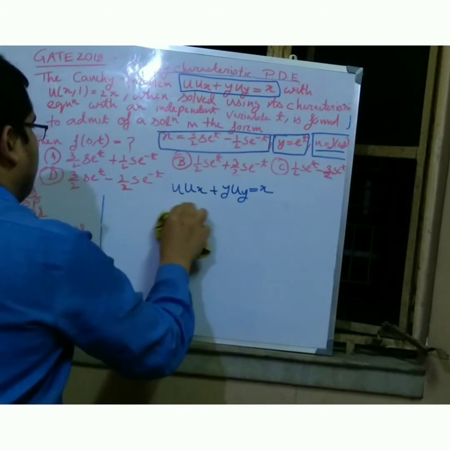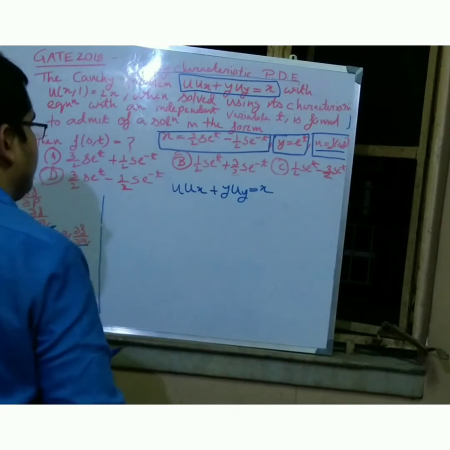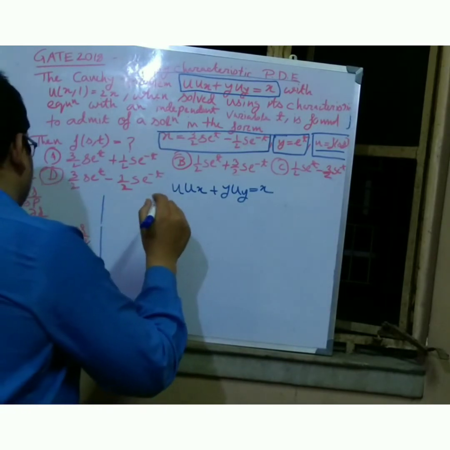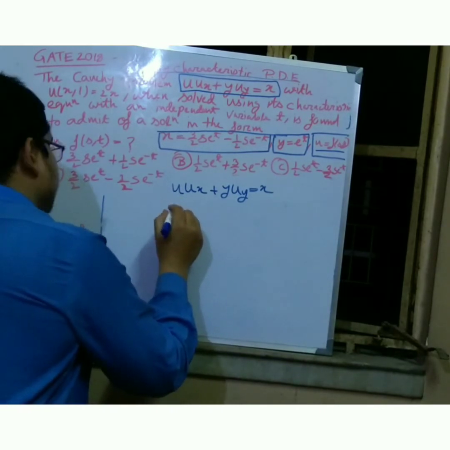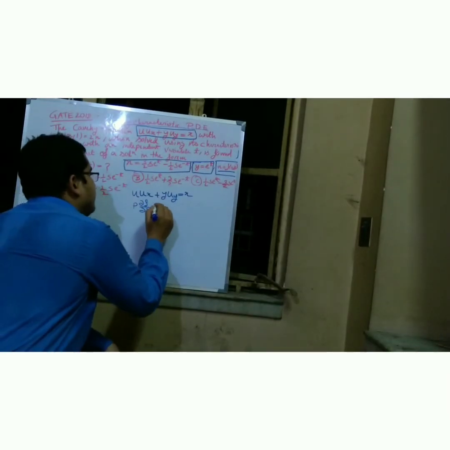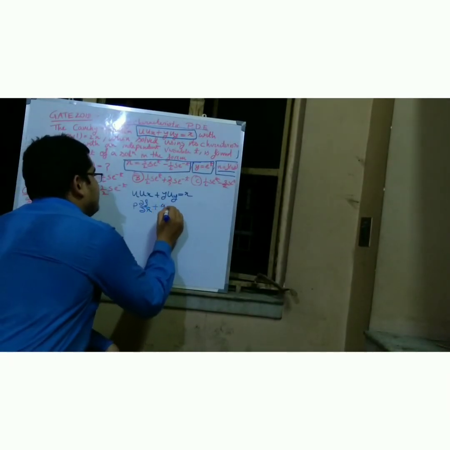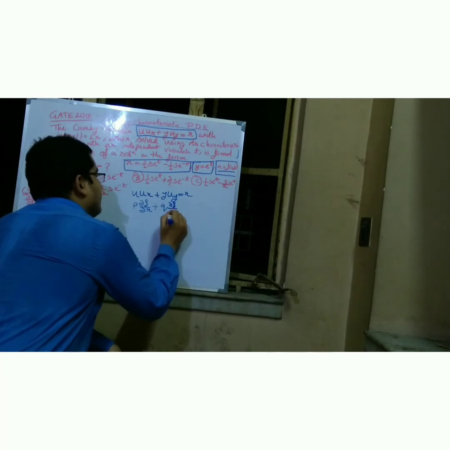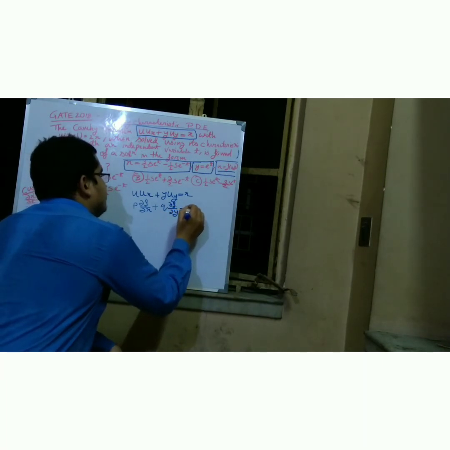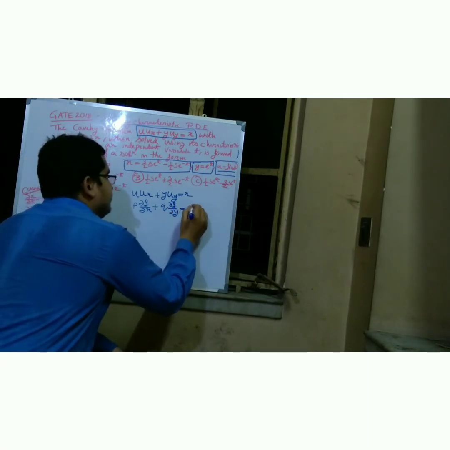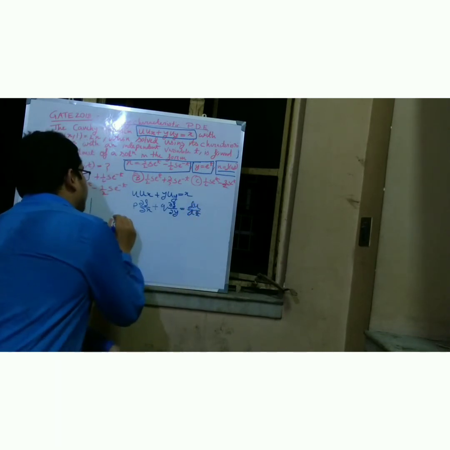I can consider these equations with these equations. So whatever I get, p into del f by del p and q into del f by del q is equal to I get du by dt.